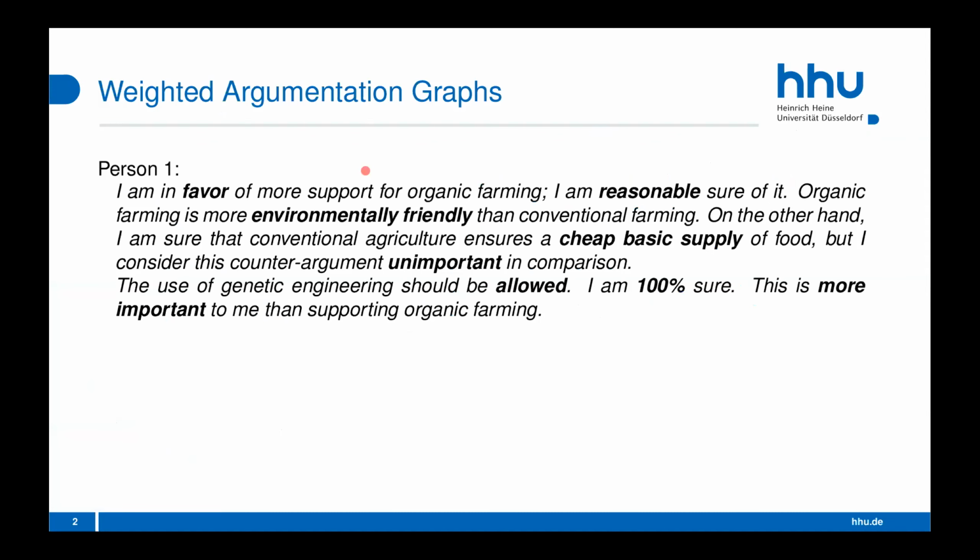So here we have a person which indicates their attitudes on two political positions. This person is in favor of support for organic farming and is quite sure about that. The person mentions two arguments, one supporting argument, namely environmental friendliness, and another argument against their own opinion, namely that conventional agriculture ensures a cheap basic supply with food. But the person also indicates that the latter argument is less important for them than the first argument.